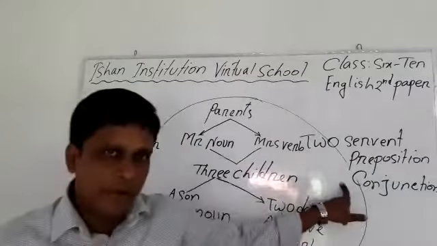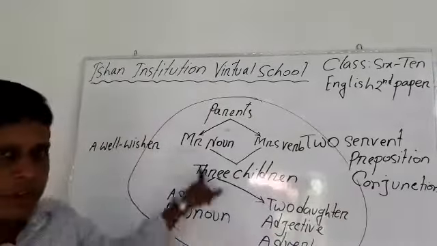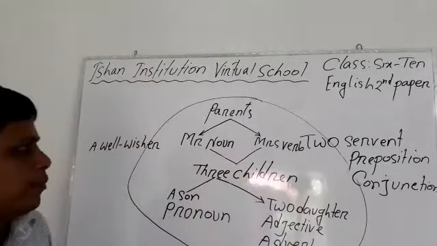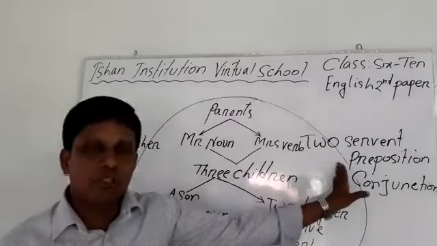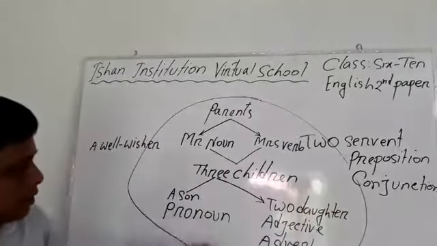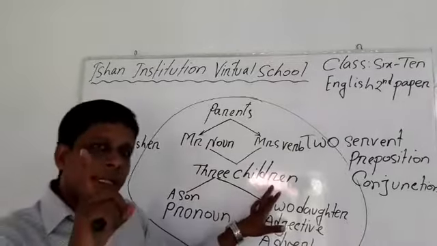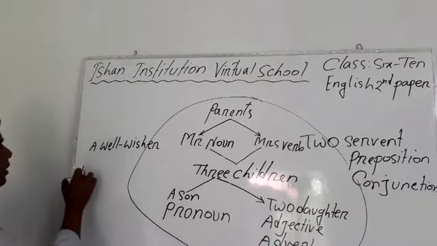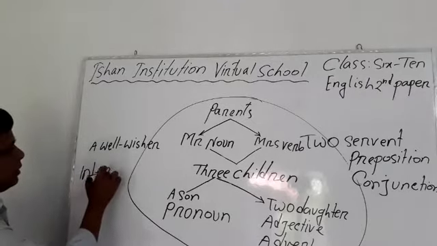Besides these two servants, the family also has a well-wisher named Interjection.